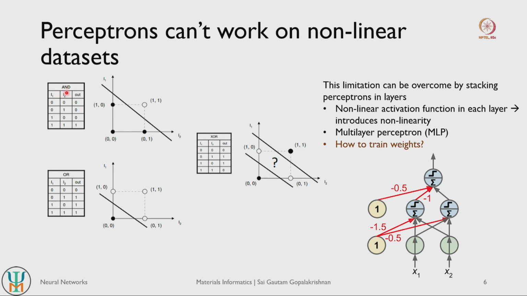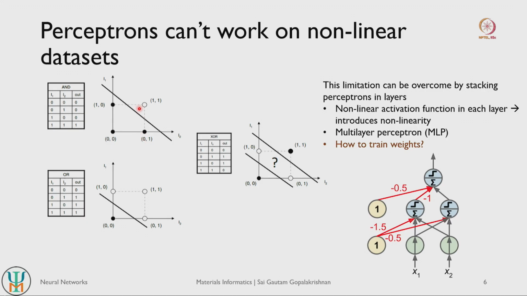outputs of a simple AND gate, right. So your L1 and L2 are the two input values that you pass through your AND gate, right. So you can think of them as features, right. So L1 is one feature, L2 is another feature. If both features are 1, then the resultant value is 1, but if either of the features are 0, then the resultant value is 0, right. So that is how an AND gate sort of performs.